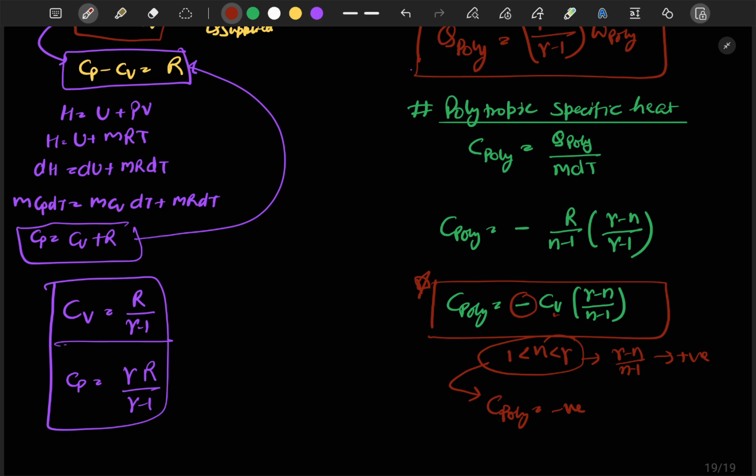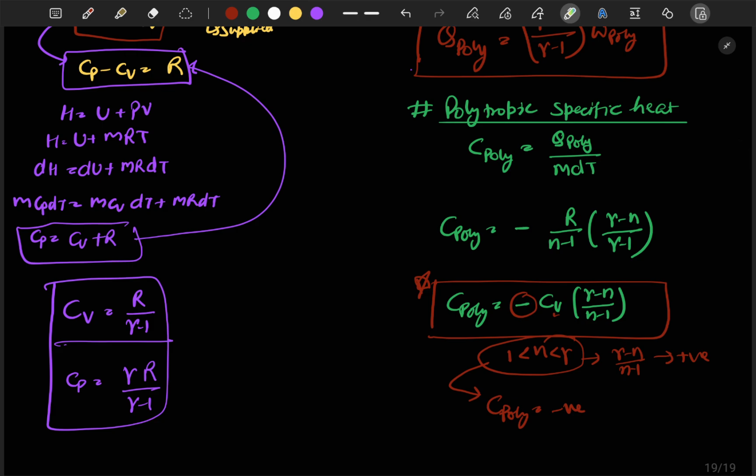Since C poly is negative, it indicates that even if we supply heat, after supplying the Q poly our temperature will decrease. You can guess from here, if we supplied 10 joules of heat, its temperature should increase. But what is happening here? Here instead the temperature is decreasing, because if we supplied the heat, then Q poly will be positive and m will always be positive. So the only option is that dT is negative, which indicates that the temperature is decreasing.